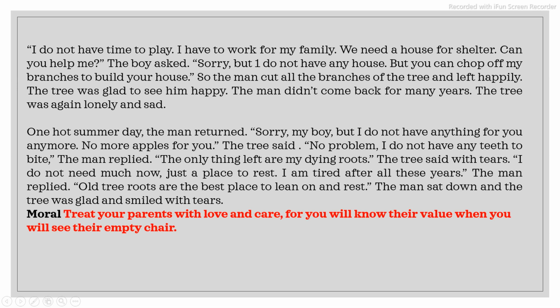So we have taken two characters here only, one main character and the other character of the tree. And as far as setting is concerned, we have chosen the time frame and the place, everything in a sequential manner. And then comes the plot.